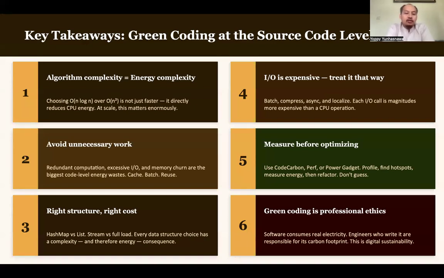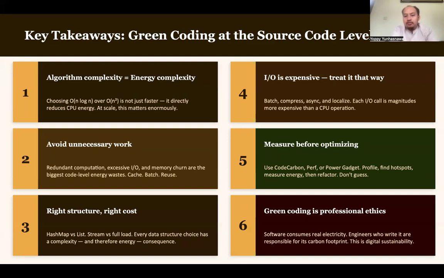Next, write structures at the right cost: hash map versus list, stream versus full load. Every data structure choice has a complexity. So you need to understand what the data types are and in what use case those data structures will be more useful and more efficient. Then, input output is expensive, and you need to treat it that way. I/O is an expensive operation because it requires many mechanical movements and subsequently needs a lot more electricity. So you need to be careful when you are using input output operations.